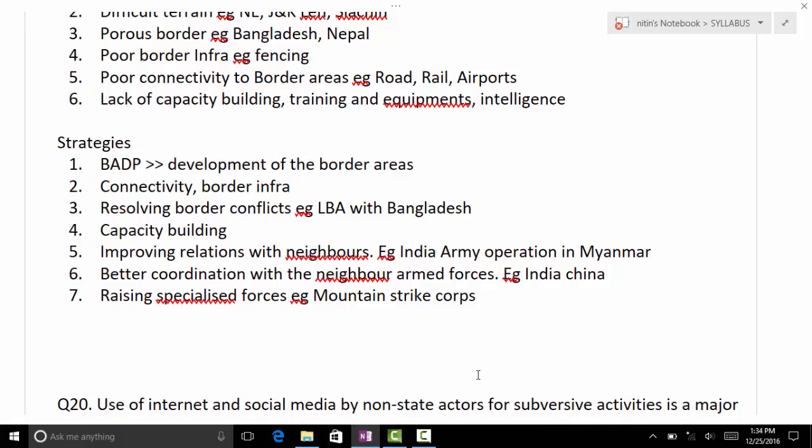Then raising specialized forces. For example, we raised the mountain strike force, especially in the China border area. So how can we specialize them? This is very important. So these are the strategies. How can we deal with them?